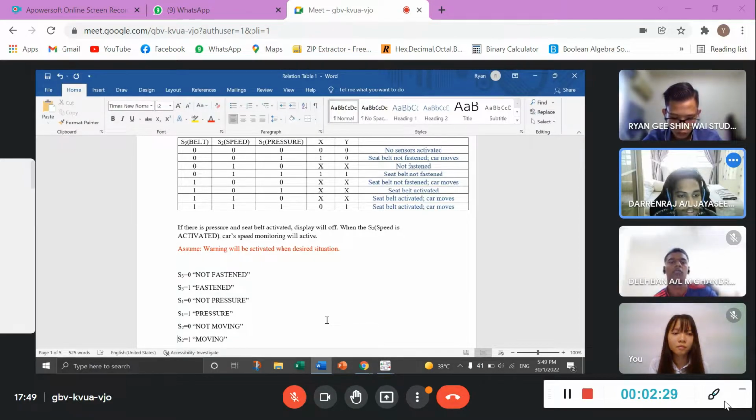You must assume that the warning will be activated when it is a desired situation. You can see here, S3 is 0, not fastened, S3 equals 1, fastened, and S1 not moving, S2 equals 1, moving. And S3 is the belt.